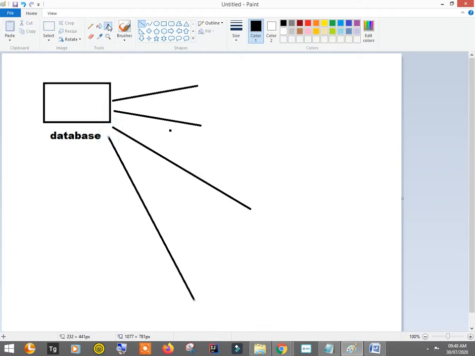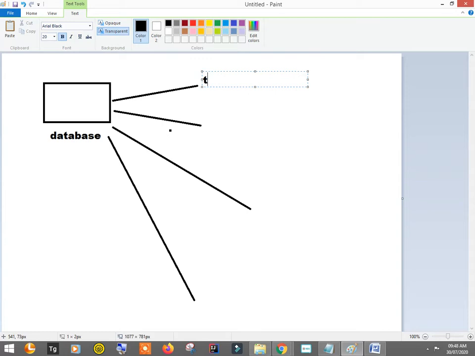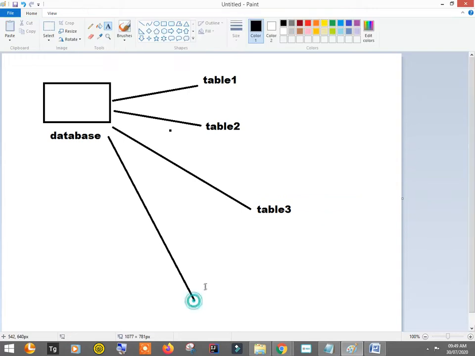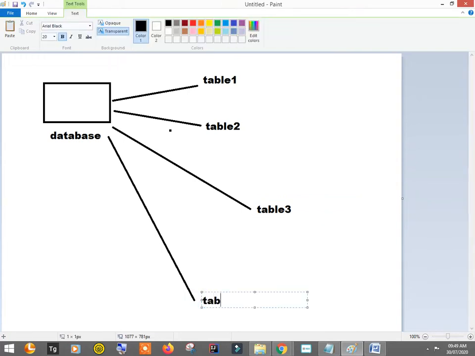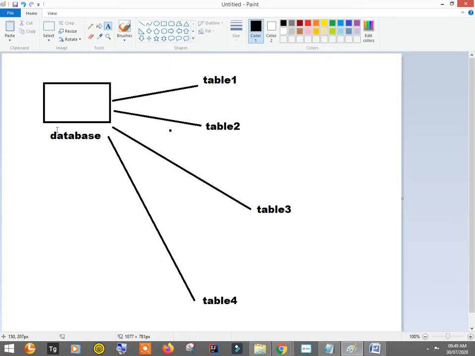Let's say table 1, then table 2, table 3, table 4. You can have n number of tables inside the database.